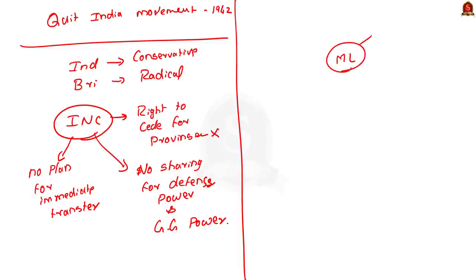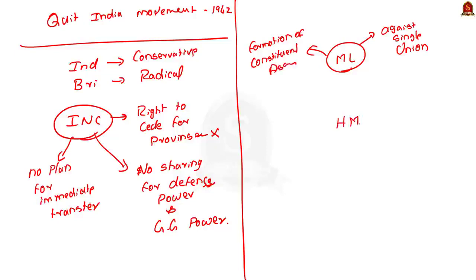First is, the Muslim League was against the idea of a single union for India. The next reason is that the Muslim League did not like the procedure in which the Constituent Assembly is to be created. So, the Congress and the Muslim League opposed the Cripps mission. See, including them, the Hindu Mahasabha also opposed the Cripps mission because the Hindu Mahasabha was against the provision that gave the rights for the states to secede from the Indian Union.